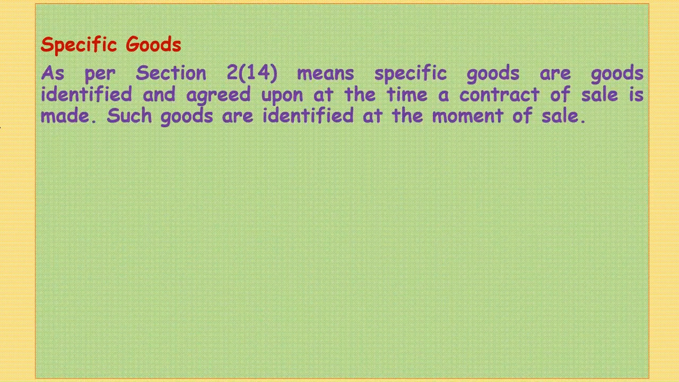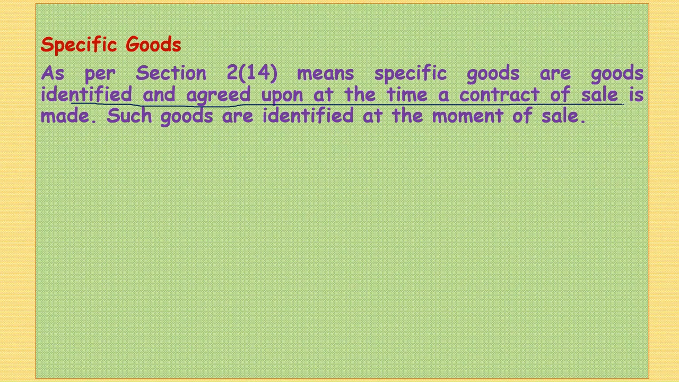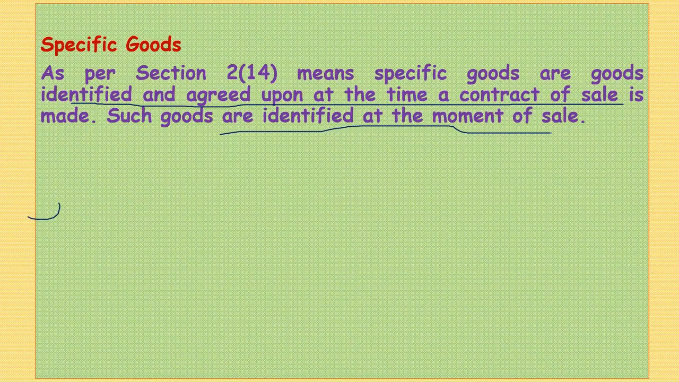Next is specific goods. Subsection 14 of section 2 defines it as goods identified and agreed upon at the time of contract of sale. Such goods are identified at the moment of sale. This is very important so far as specific goods is concerned.